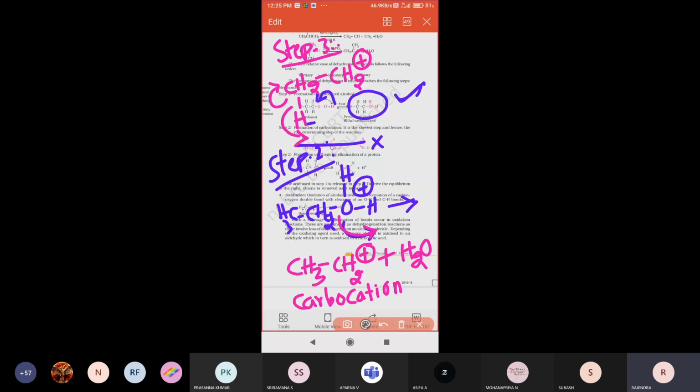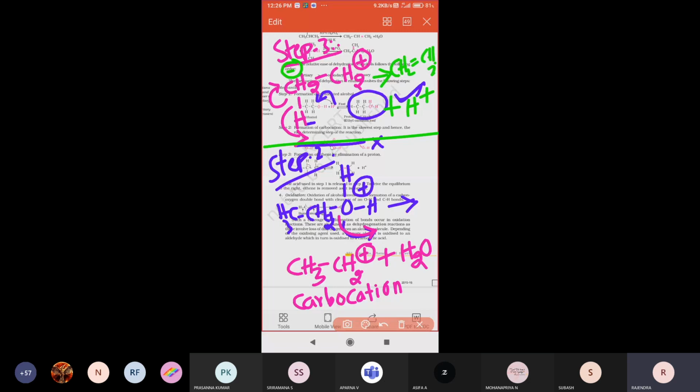So already plus is there; plus and minus together will form CH2 double bond CH2, plus one H plus leaving. That is step 3. Step 3 is the elimination of a proton. The proton will be eliminated and will leave. That is called elimination of a proton.